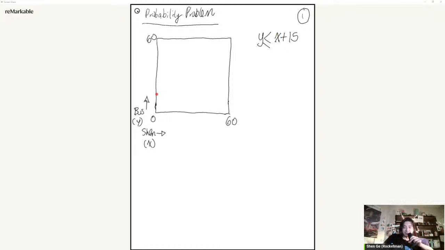Let's just say this is not to scale. So you say this is 15, and then it will go all the way to when it hits this border, which should be at 45. So 45 plus 15, 60. Okay, so it's like this. Here, anything less than this, I'm drawing a little arrow here, that's in the realm of possibility.